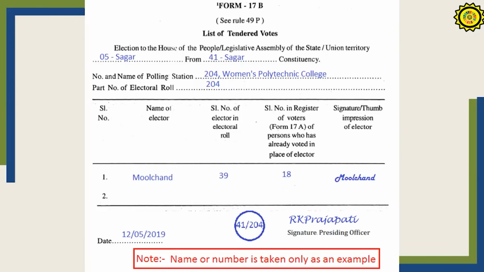This is Form 17B. 17B is for the tendered votes. That is, if a person's vote has been cast by somebody else and the voter comes later on, because his vote has been done, he is made to give his vote on a ballot paper. Such persons are called tendered ballot votes, and these should be mentioned in this particular Form 17B. In 17B, the name of the elector should be there, the serial number as per the electoral roll, then the serial number in the register. Suppose a person has voted for him, search it out from the register, write that number, and get the signature of the voter.